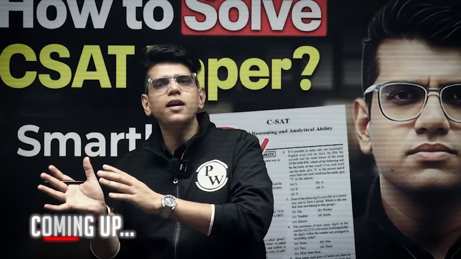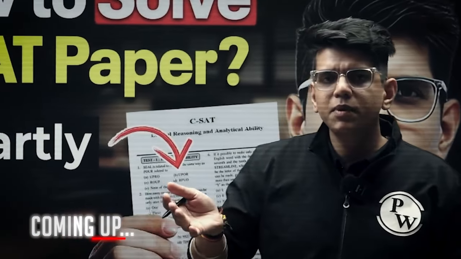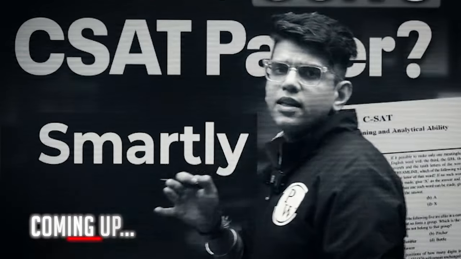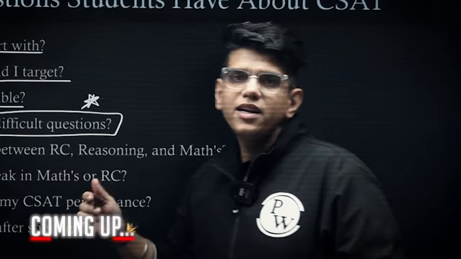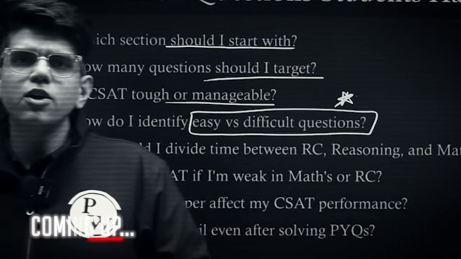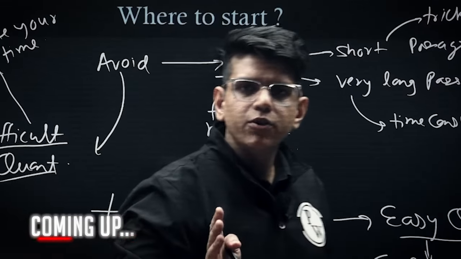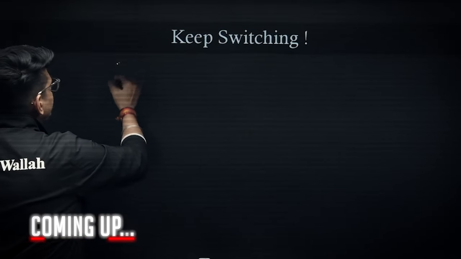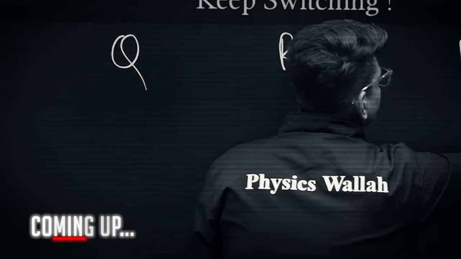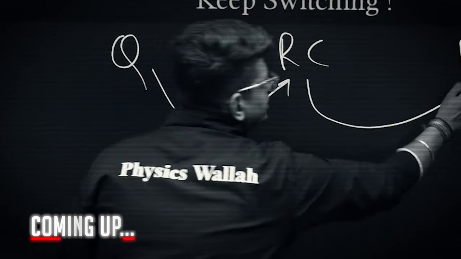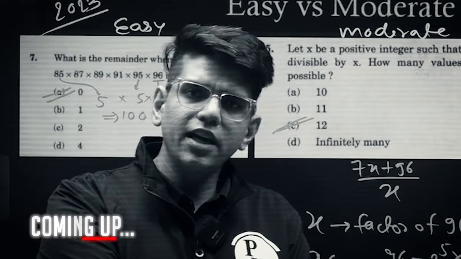How we should attempt any CSAT paper, what we need to do while solving the CSAT paper. We should know what are the things we should avoid. This is the most important question today: how to identify between the easy and difficult questions. In the first 10 to 15 minutes you will solve at least 5 to 6 easy questions. There are 3 sections, right? Quant, RC and reasoning. What you should do is keep jumping between these sections and get to a level where you can identify the questions which are easier and which are difficult.